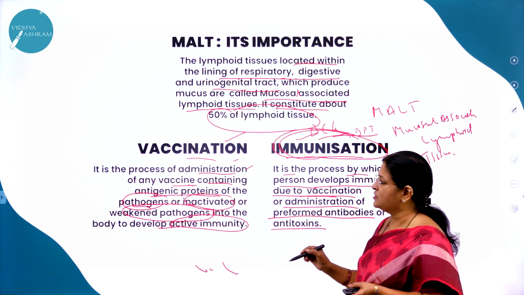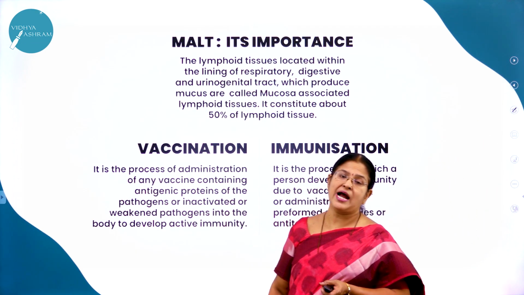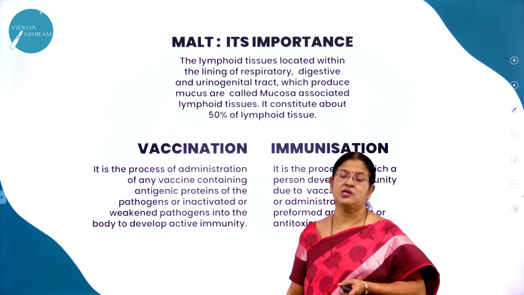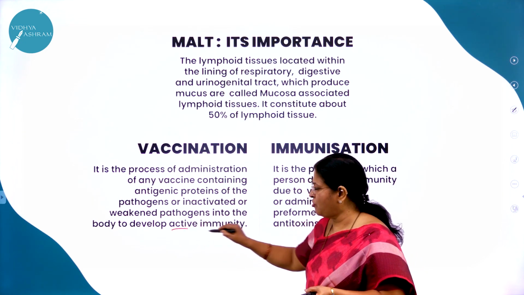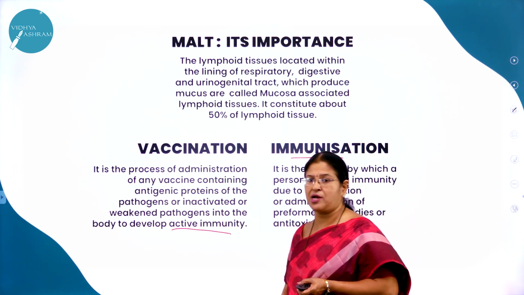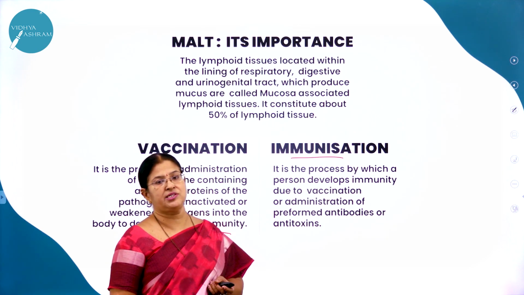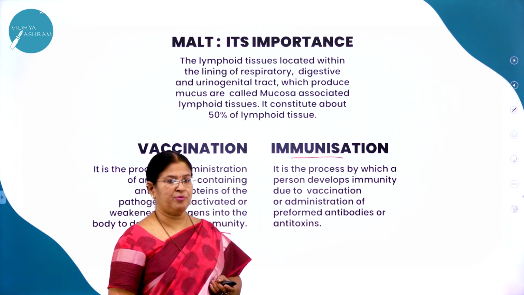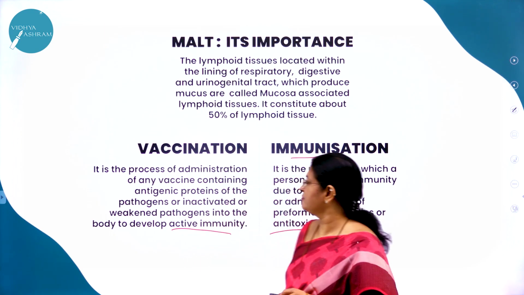So what is vaccination and what is immunization? Vaccination is a process of administering any vaccine containing antigenic proteins of the pathogens or inactivated or weakened pathogens into the body to develop active immunity. Then what is immunization? It is a process by which a person develops immunity due to vaccination or administration of preformed antibodies or antitoxins. Right.